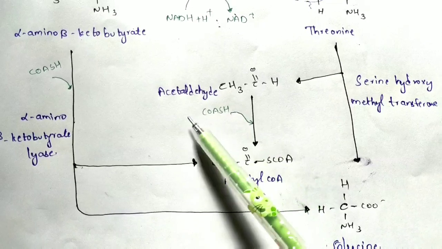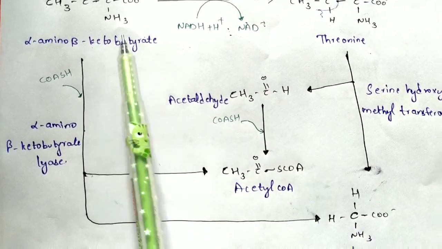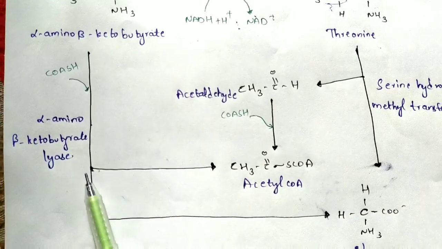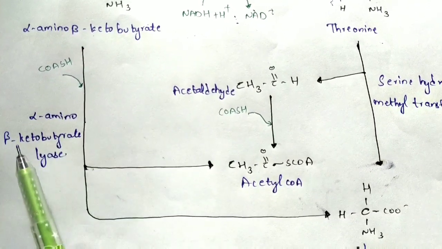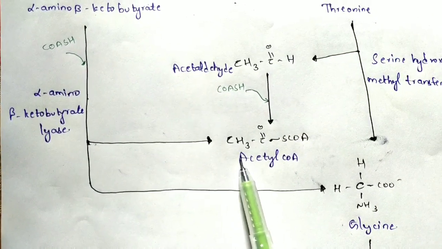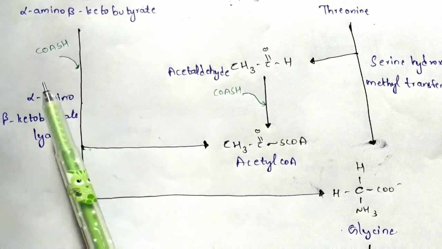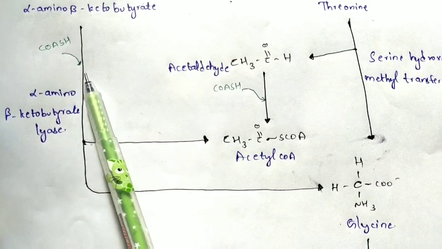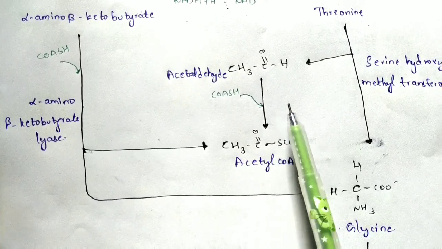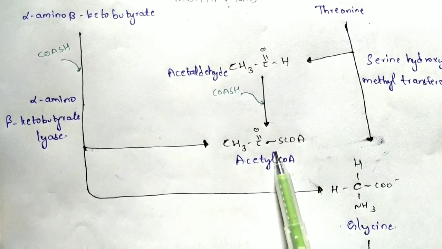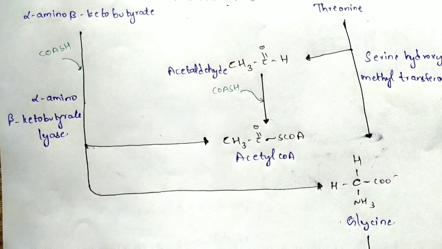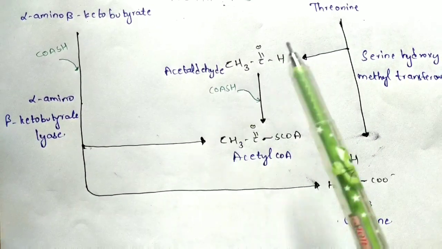And here acetaldehyde has been formed, right? And alpha amino beta ketobutyrate, by utilizing an enzyme known as alpha amino beta ketobutyrate lyase, will form acetyl-CoA, because if you take here CoASH has been introduced into it, where the H part will get removed, and the CoA which has been added will get bound with this acetaldehyde part. The aldehyde group will be removed out.